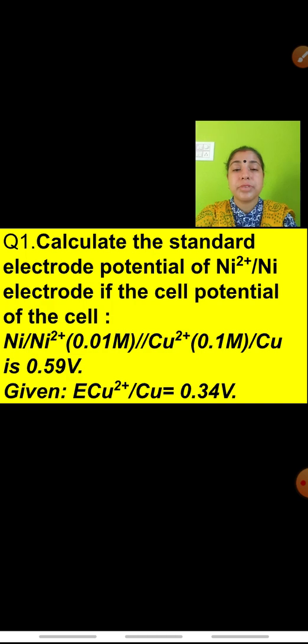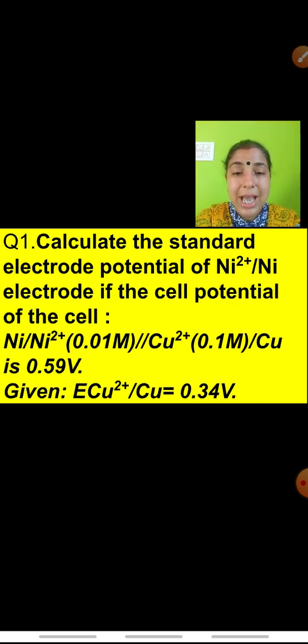See the question carefully. Calculate the standard electrode potential of the Ni2+/Ni electrode. That means you have to calculate the value of E0 for this electrode, if the cell potential of the cell is given to you, in which nickel is getting oxidized and copper is getting reduced. Nickel is converted from Ni to Ni2+. It is present on the left hand side of the cell, so obviously it is the anode, and copper, which is present on the right hand side, is the cathode.